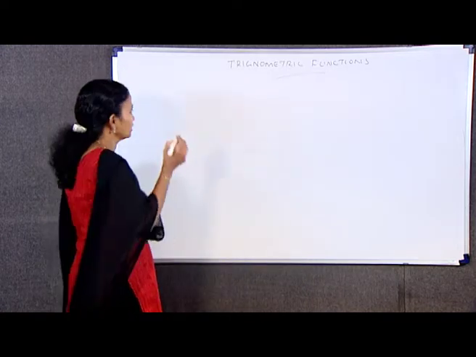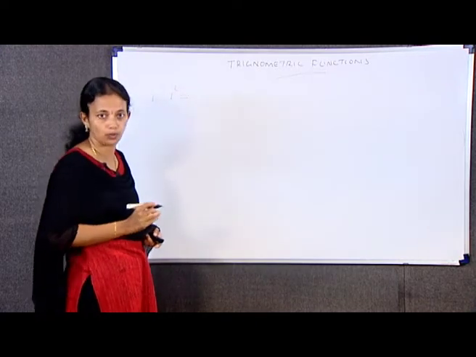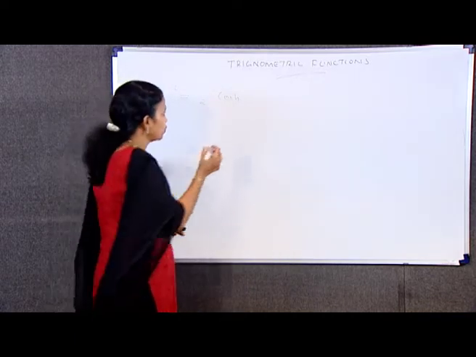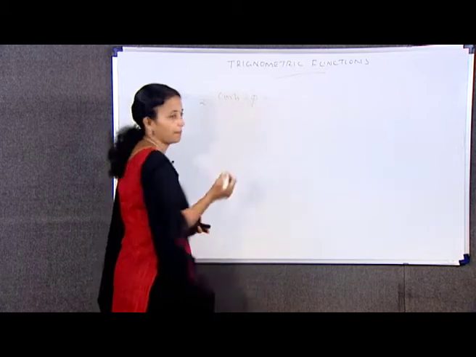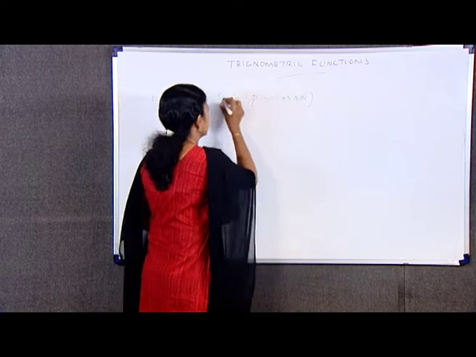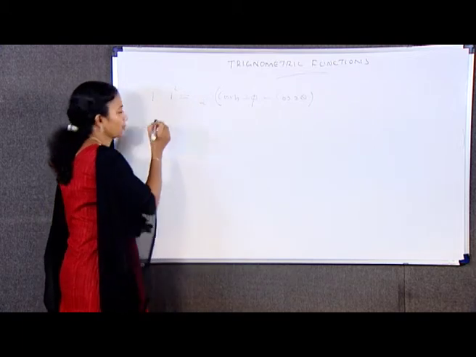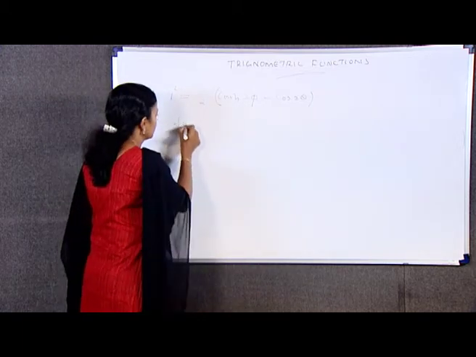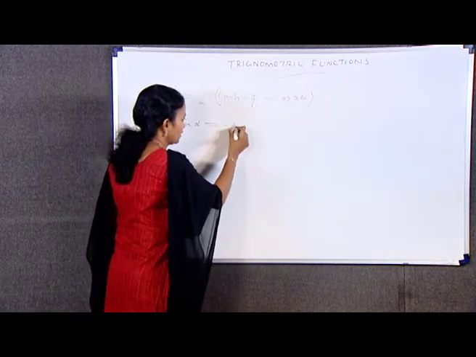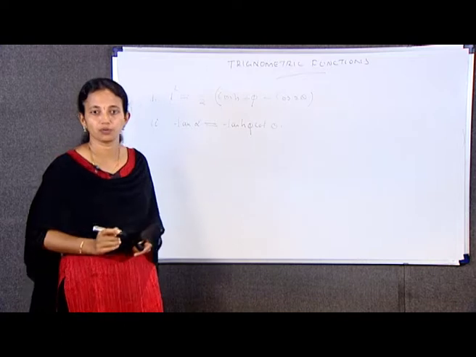Once again, first we have to prove r square is equal to 1 by 2 into (cosh 2 phi minus cos 2 theta), and next we have to prove tan alpha is equal to tanh phi into cot theta.